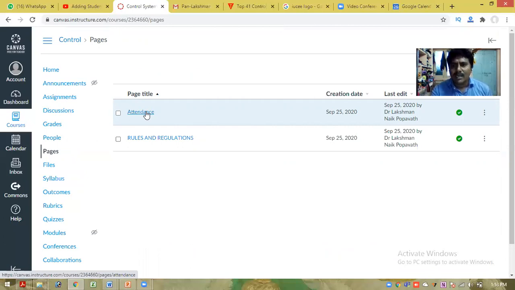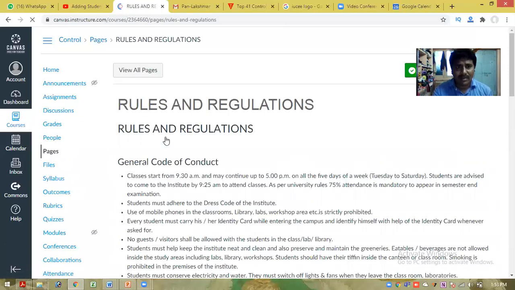But at least they need to stay in the class for a minimum of 45%, then only they will get that attendance. Otherwise they can't get attendance for this particular class. And I also informed and forwarded the rules and regulations to the students.